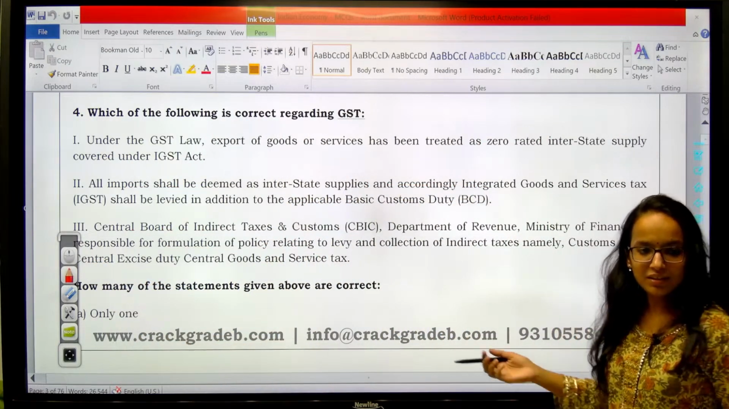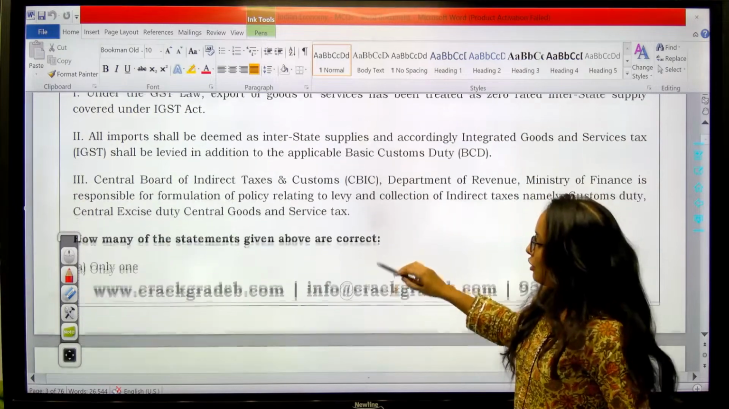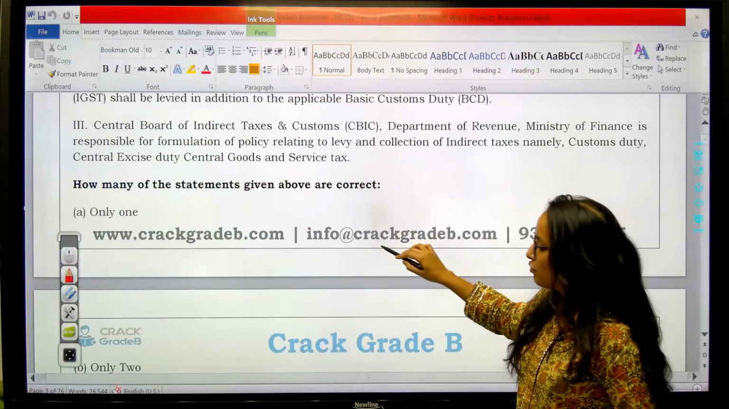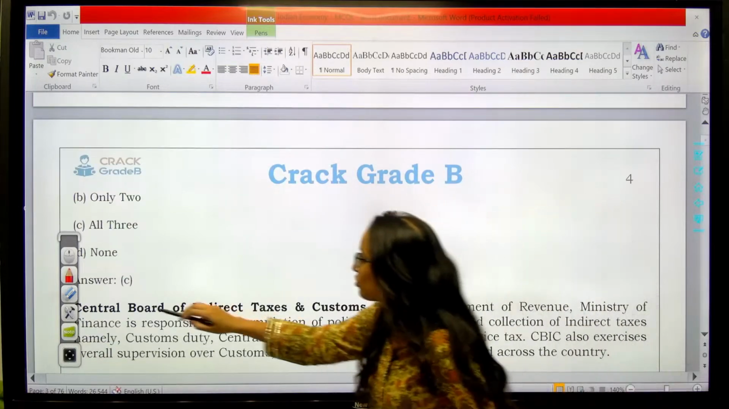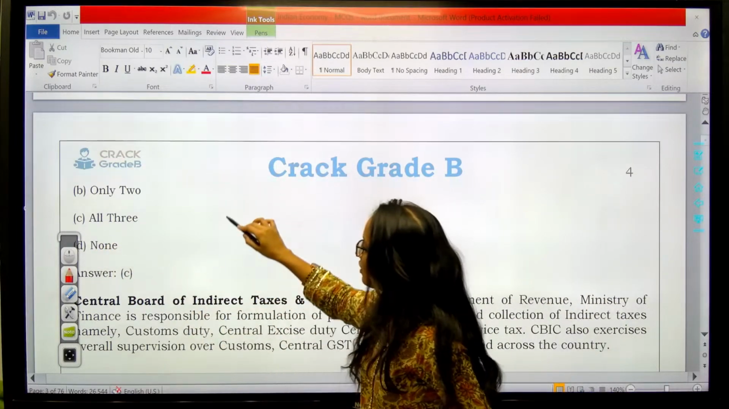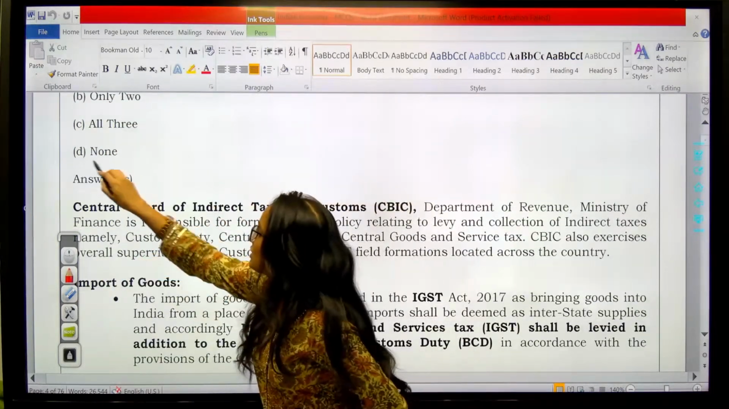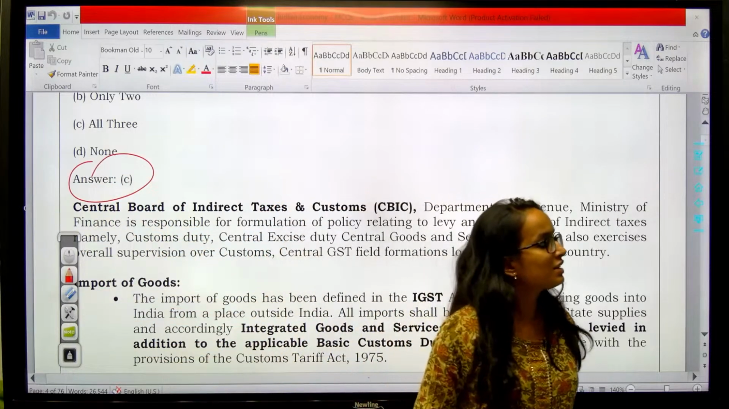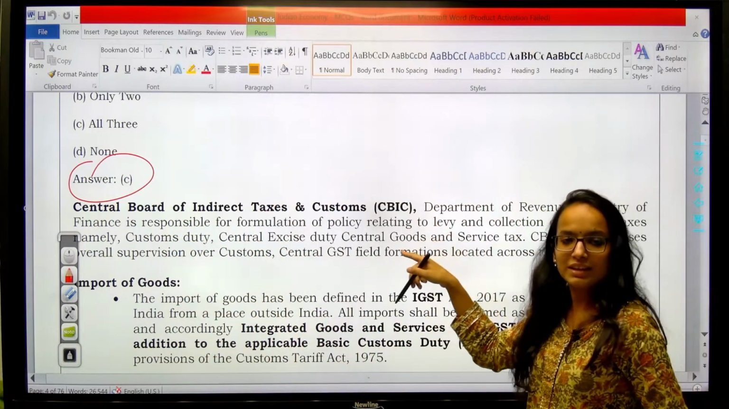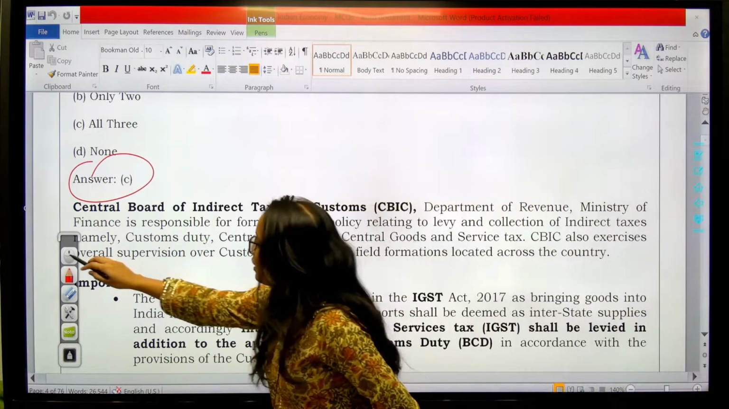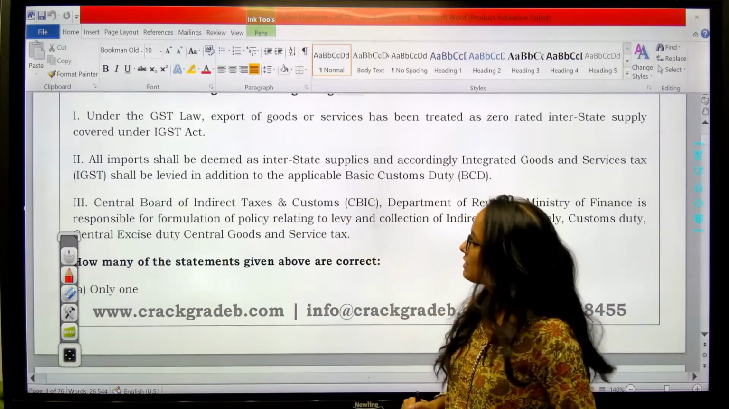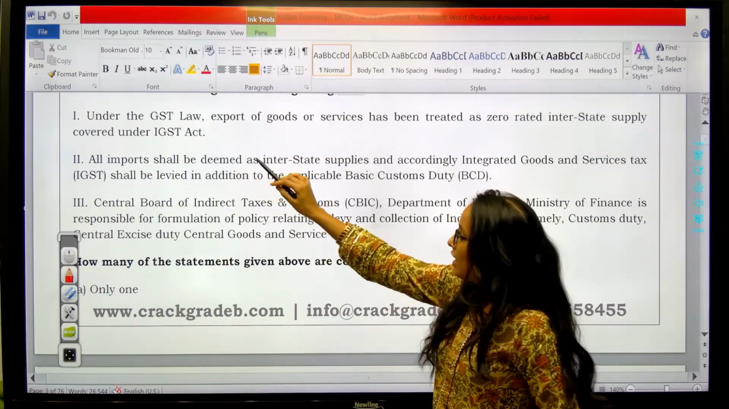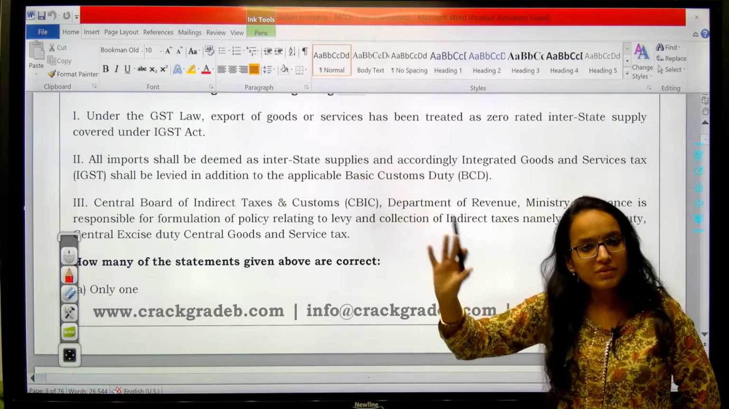Okay, let me tell you the answer then. If you see, all of them will be correct, right? So here your answer should be C. Answer should be C. All three are correct. Why are all three correct? Let's see. If you see these statements, the first says, under GST law, exports of goods and services are zero rated.